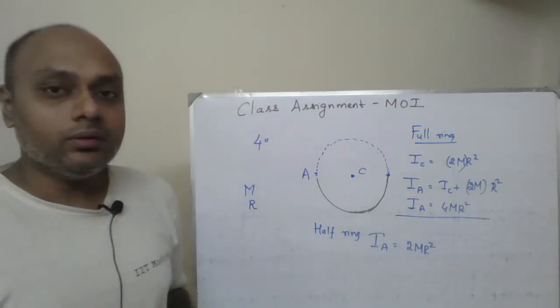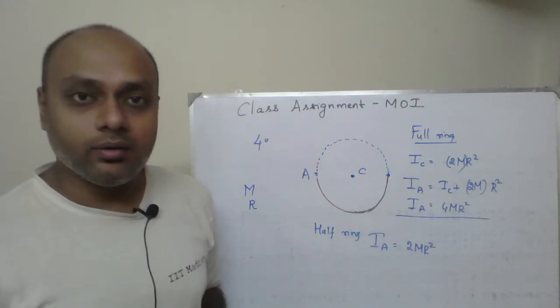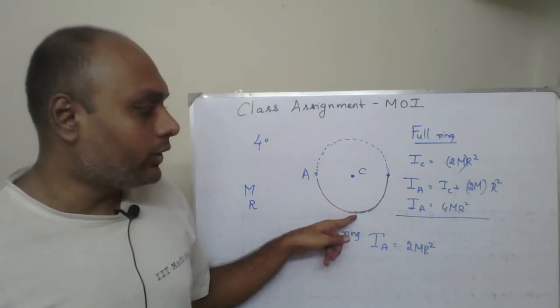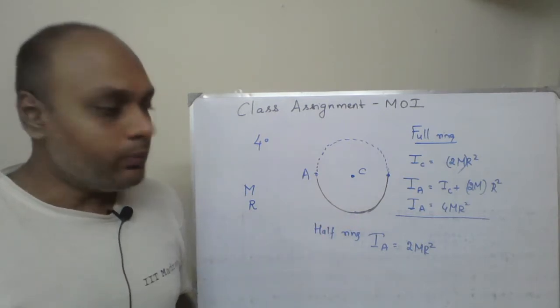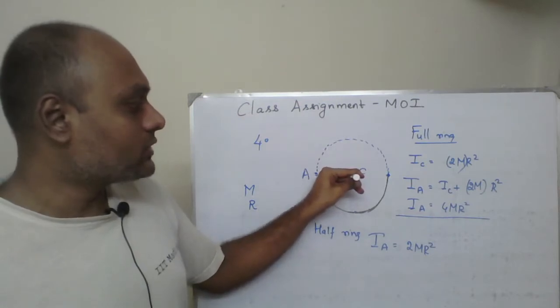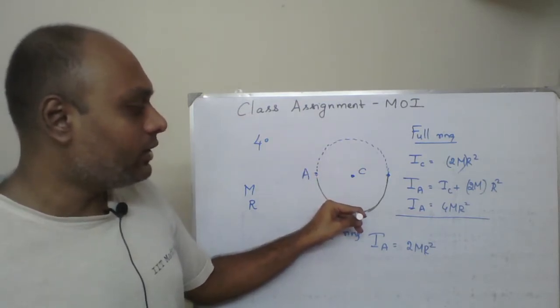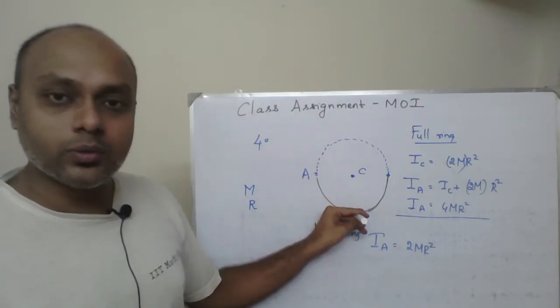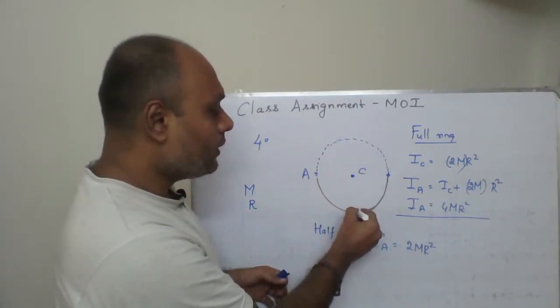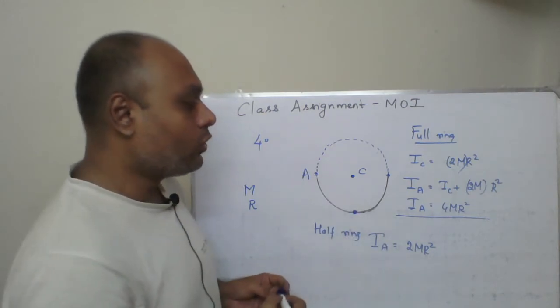But a similar thing cannot be done for the second part, where you have to find out moment of inertia about axis passing through point B. The reason being, see, you can find out moment of inertia for full ring about axis passing through C and shift it parallelly. You will get IB as 4m r square. The IB will be obtained for the full ring. IB for the full ring is certainly going to be 4m r square, no doubt in that.